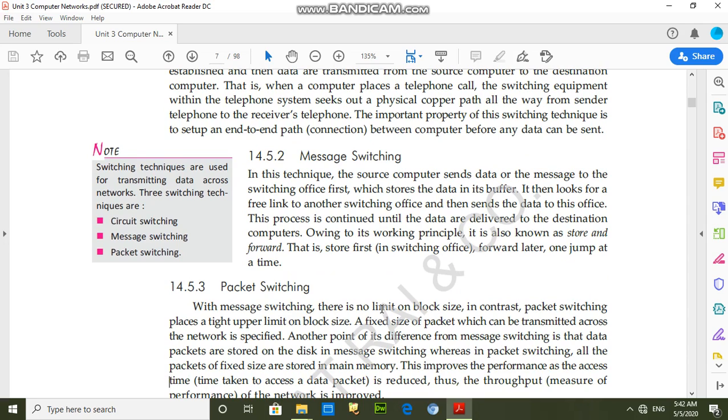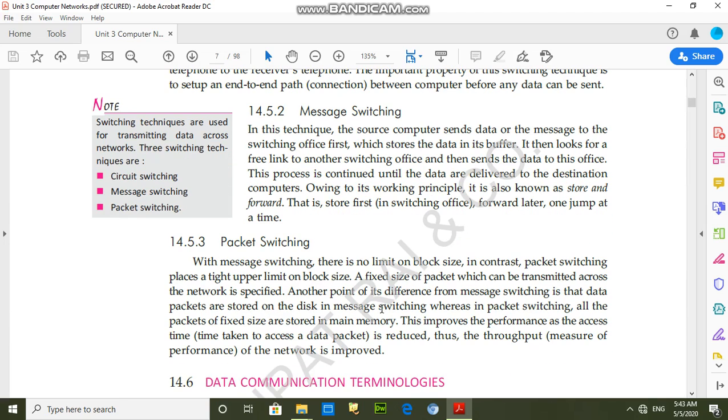Students, in packet switching, the working is the same as message switching, but here each packet size is defined. For example, in email, there is a limit on each and every packet. Suppose that we are using email, then we can't transfer or attach a file whose size is more than 25 MB. And this packet switching also works on the store and forward method.